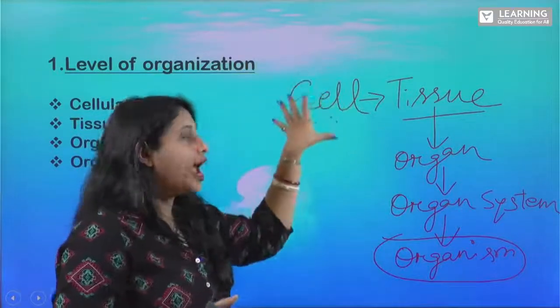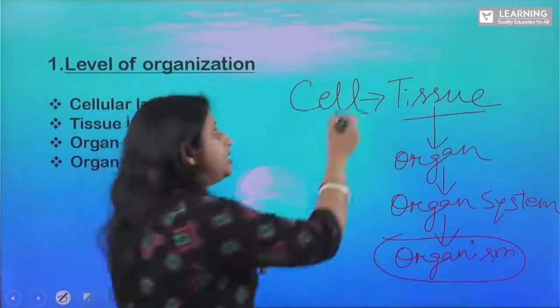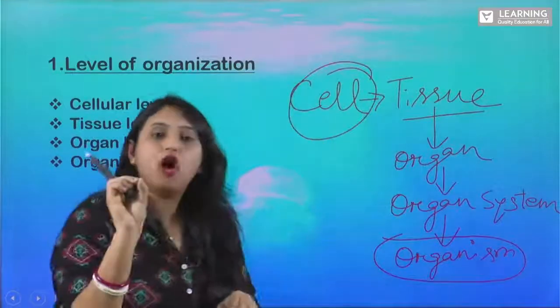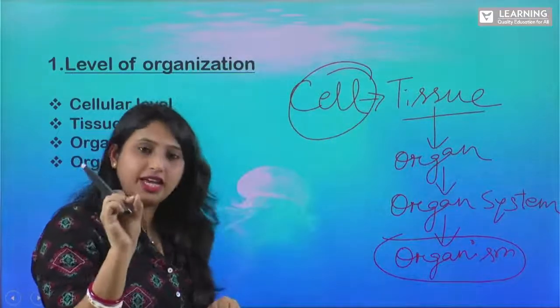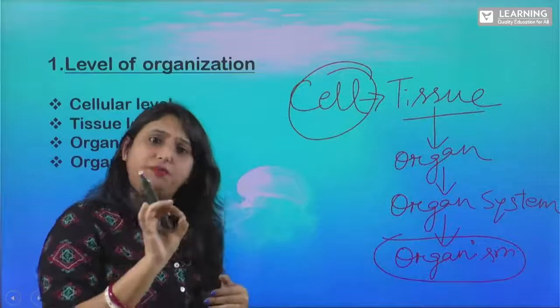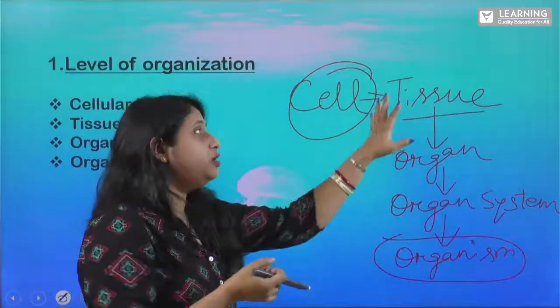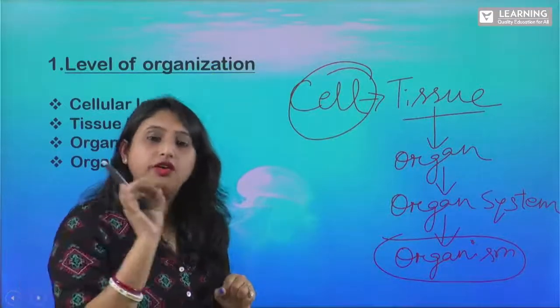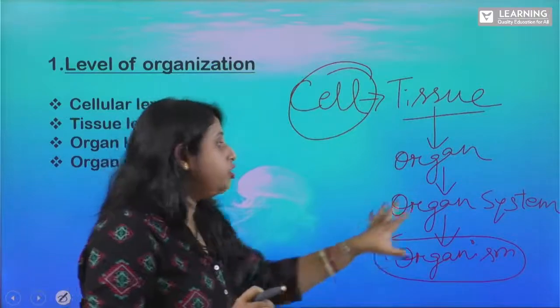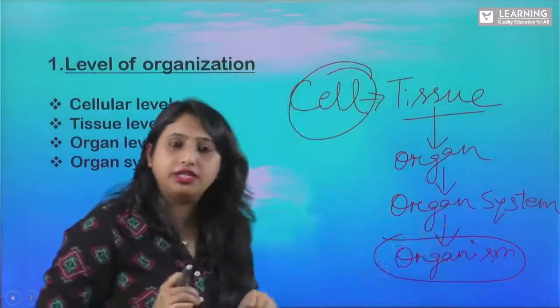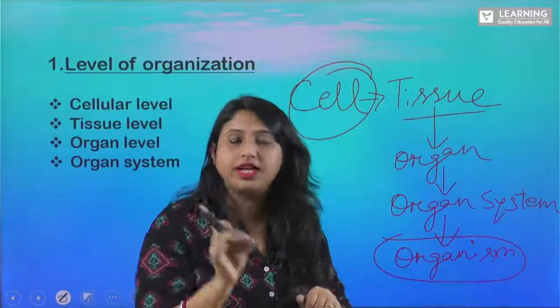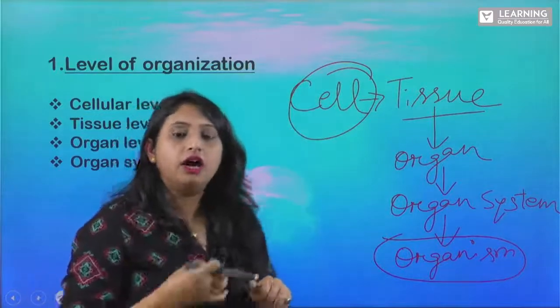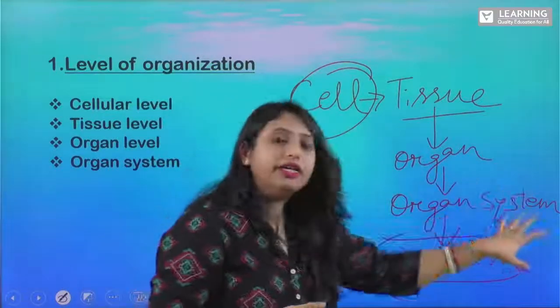So some animals have only got cells in their body, and the cells are loosely packed. Understood? Some animals have got tissues, tissue level of organization. And when you move into the higher level of organisms like your mammals, that is chordates, we have got this organ system.